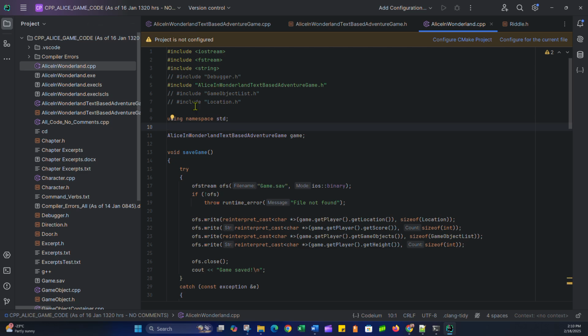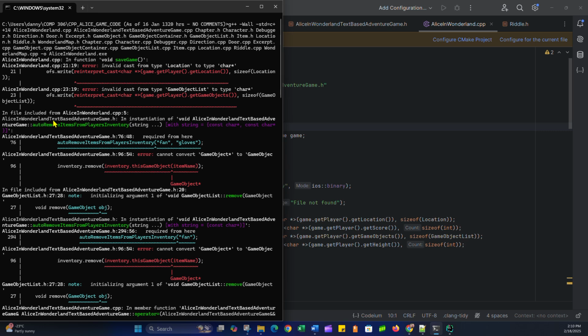So in Alice in Wonderland, on line 5, or wait. In Alice in Wonderland text-based adventure game.h. So, sorry, in file included from this Alice in Wonderland text-based adventure game header file, in instantiation of auto remove items from player inventory. In that function, that takes in a varargs of strings, with string equal to constant char pointer, whatever.